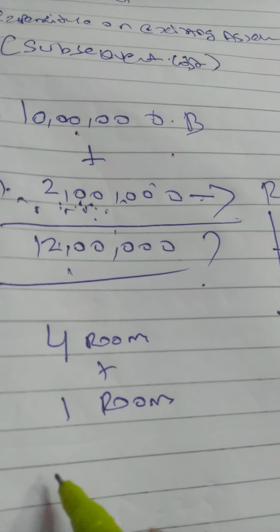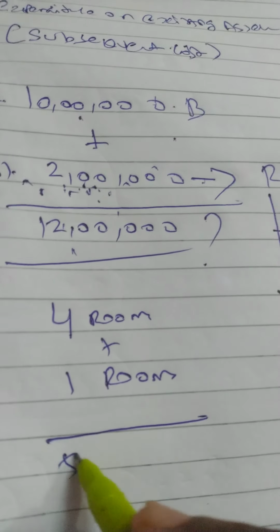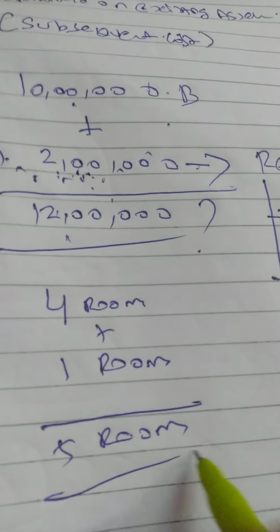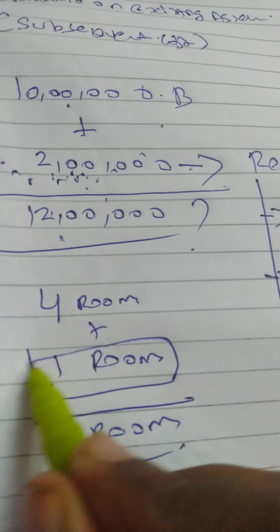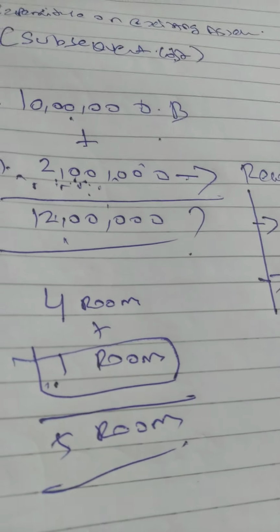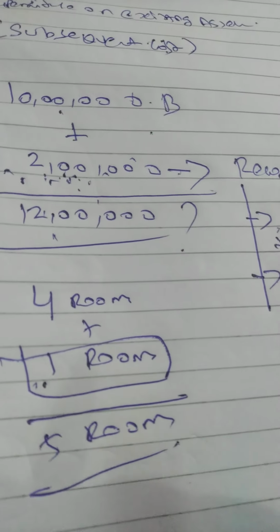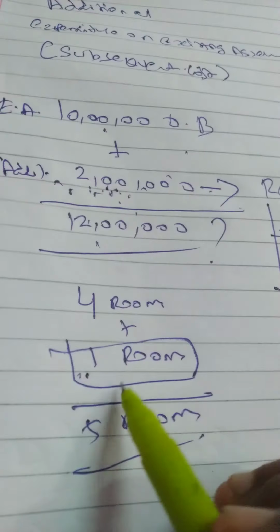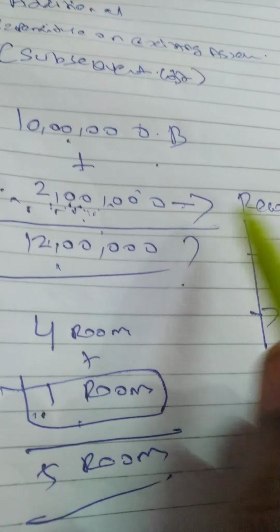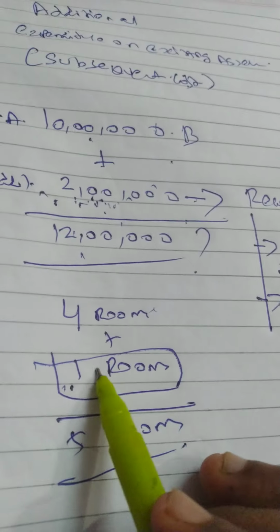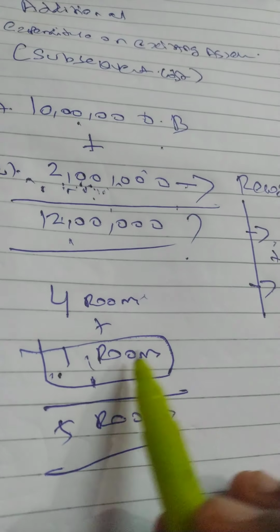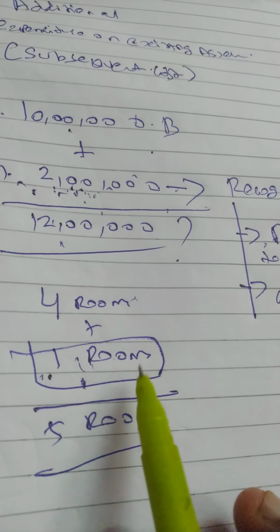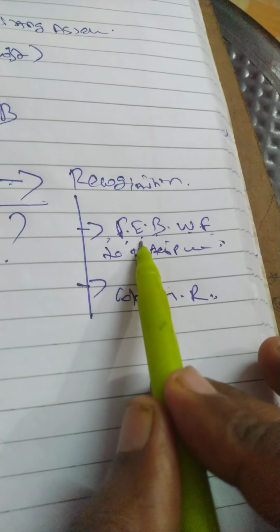4 room plus 1 room. Now how many rooms? 5 rooms. Because of this extra room, I am giving it for rent, so I am getting extra revenue. So is future economic benefit there or not? It is there, because I spent an extra 2 lakh rupees for constructing 1 more room in the same building. Because of this room, I am getting some additional revenue. That is future economic benefit.